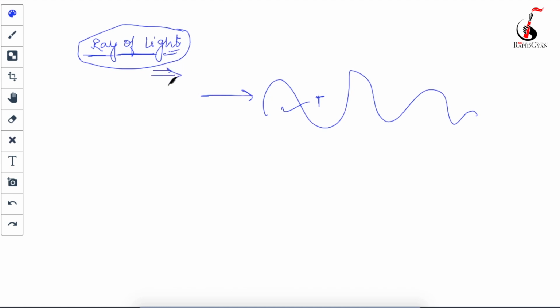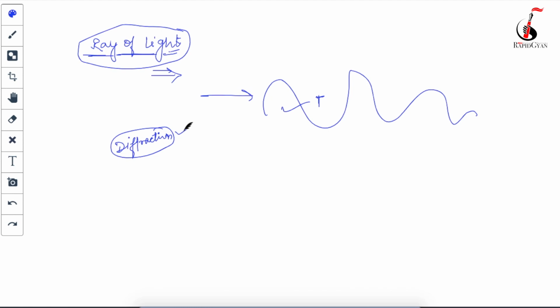Now, as I am telling you that light goes in a straight line, there is a contradiction. What is that contradiction? Contrary to my statement that light always travels in a straight line, there are cases of diffraction of light. What is diffraction? I'm not going to tell you right now, but there are cases of diffraction of light, and you are going to study this in your senior classes, probably in class 12th.